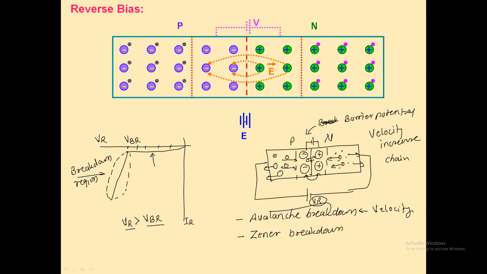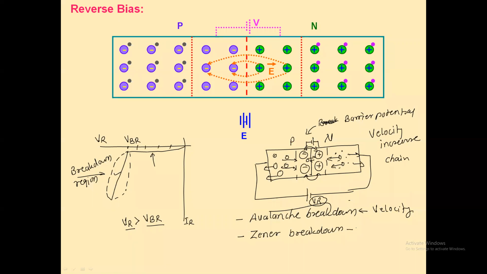And due to this high electric field, because there is an electric field here, and when the reverse bias voltage increases, the depletion region also widens, so the electric field at that place also increased. And when that electric field increases, it means the temperature in that field also increases. Due to the increase in temperature in the barrier potential, the covalent bonds start to break and the number of charge carriers starts to be generated. And when the number of charge carriers is generated, the current increases abnormally. And these are two effects.